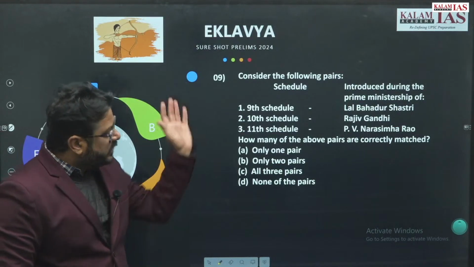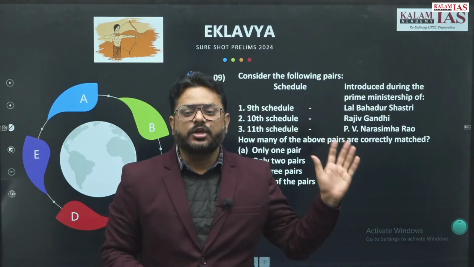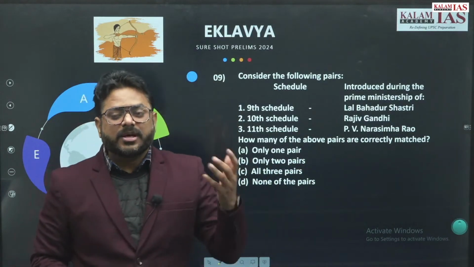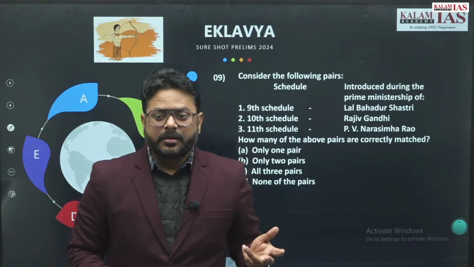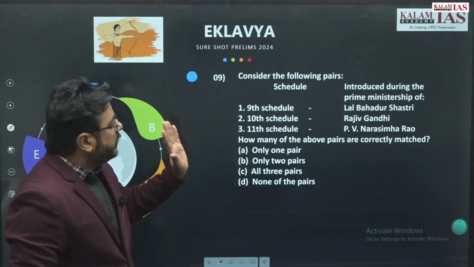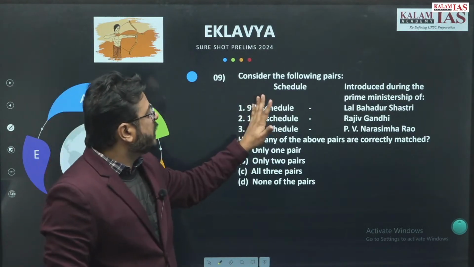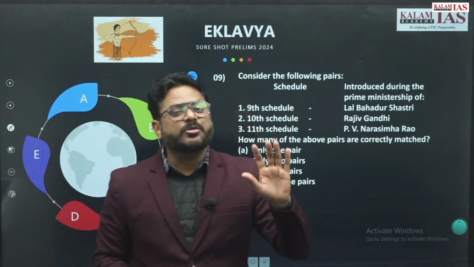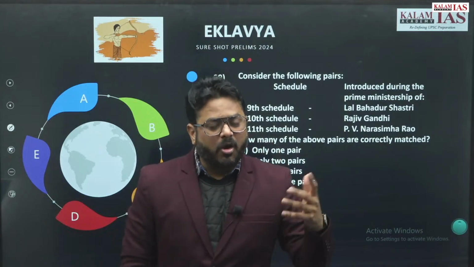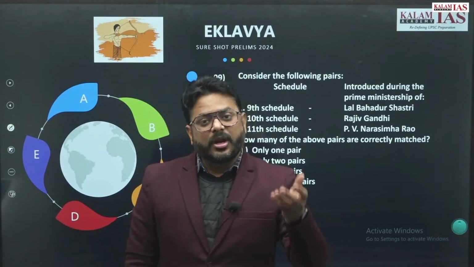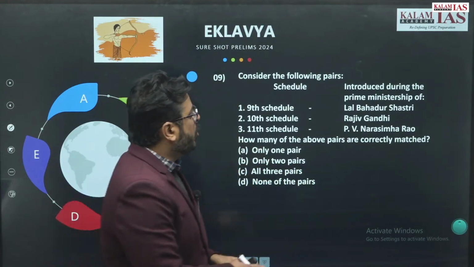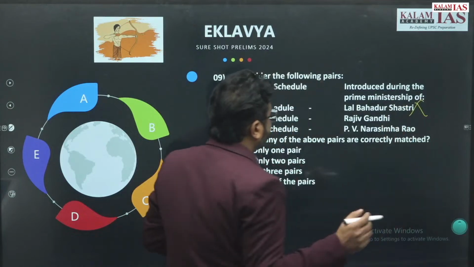Now this kind of question has been asked by the UPSC, right? That first Constitutional Amendment Act, it was under which prime ministership? So on the basis of similar nature, the 9th schedule has been added to the first Constitutional Amendment Act in 1950, and all of you already know that during 1950 the prime minister was Jawaharlal Nehru. So not Lal Bahadur Shastri.